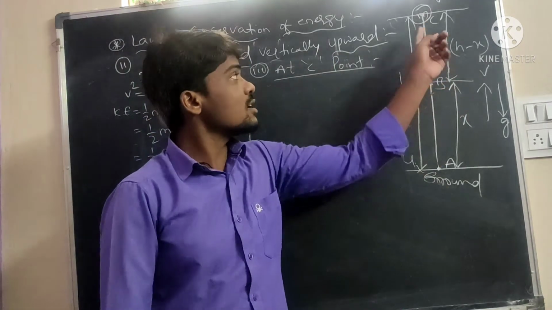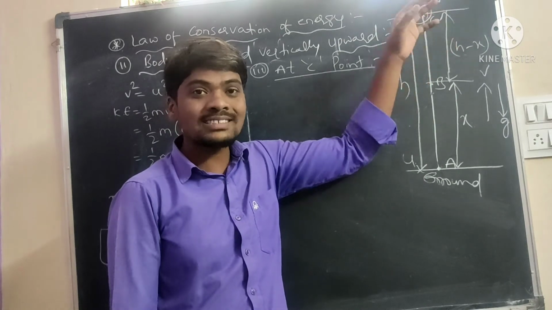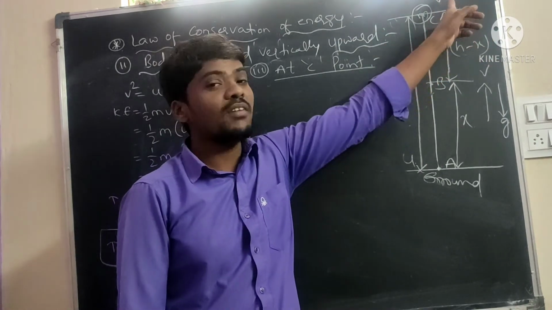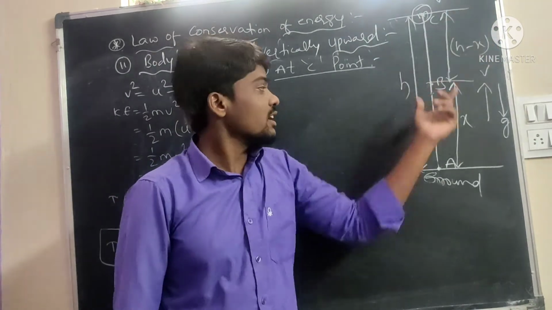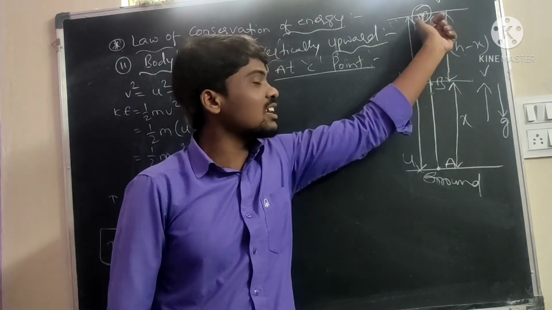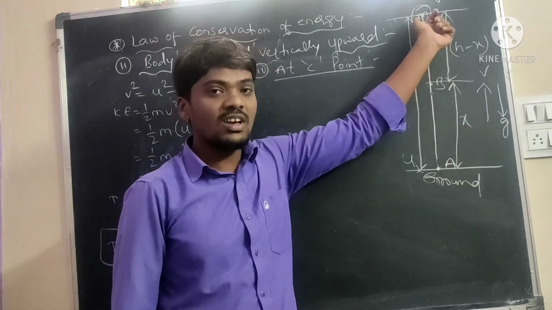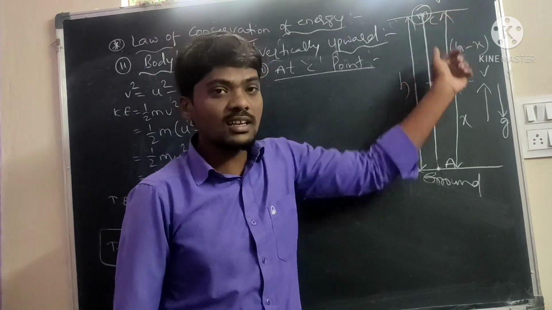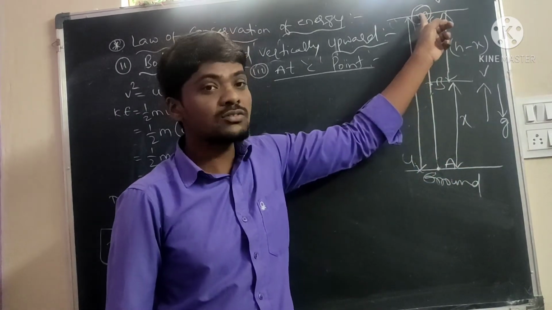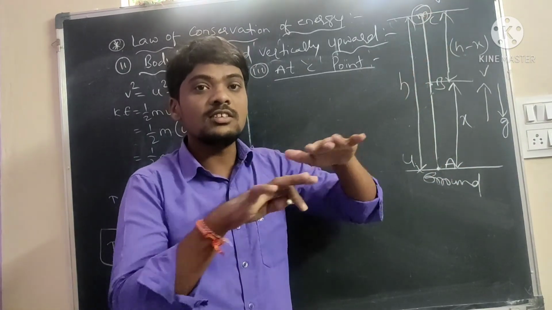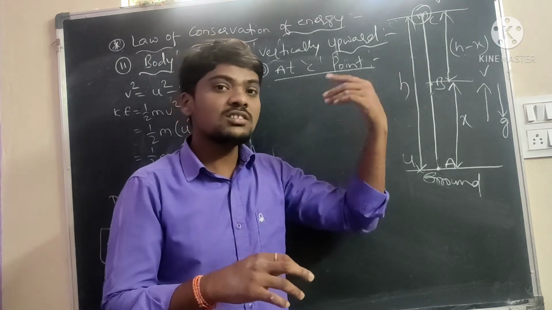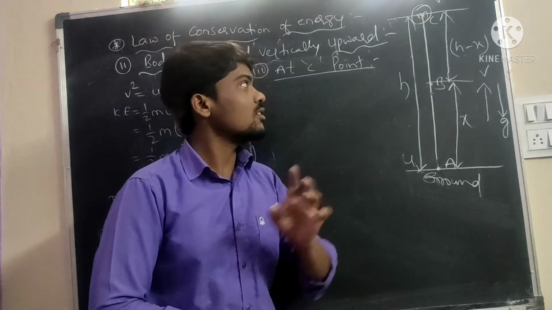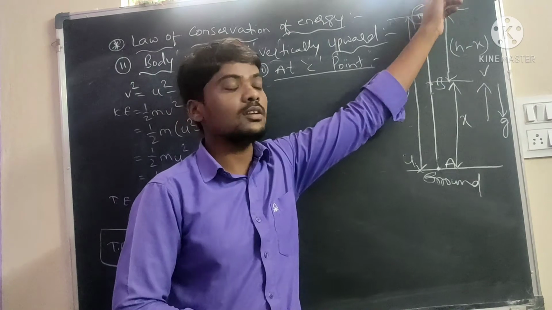C point is the maximum peak point. Going upward, the velocity is decreasing, and going downward, it is increasing. But at the maximum peak point, the velocity is neither increasing nor decreasing. At that point the velocity is zero.